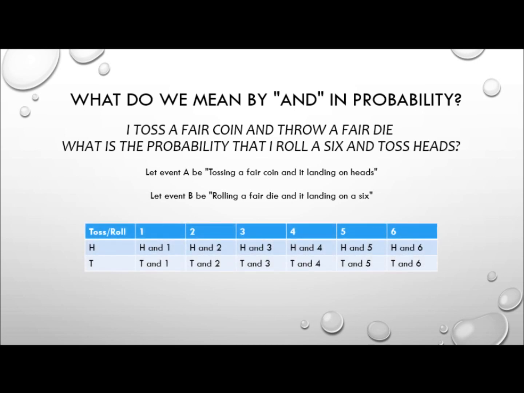Here's a table showing all the possible outcomes. So we've got rolling a 1, 2, 3, 4, 5, 6 as our column headings, and we've got tossing a heads or a tails as our row headings.